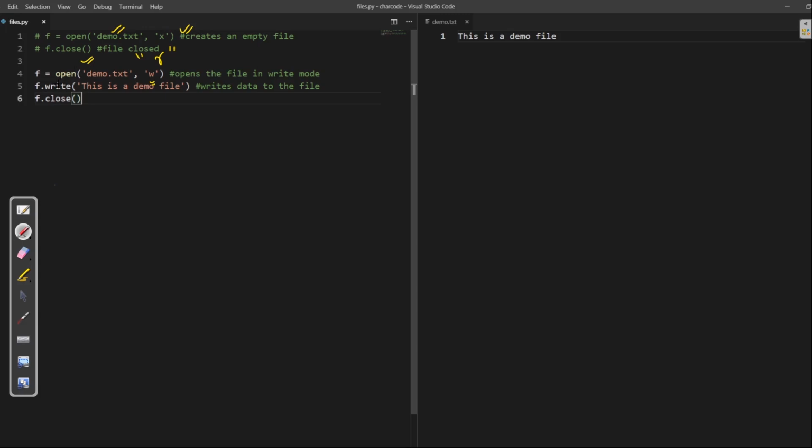So what I can do is f.write, this is a demo file. Here you can see inside this demo.txt file, it is printed actually. Whatever we are trying to write is actually printed. And then I'm closing the file, that is, this will be closed.